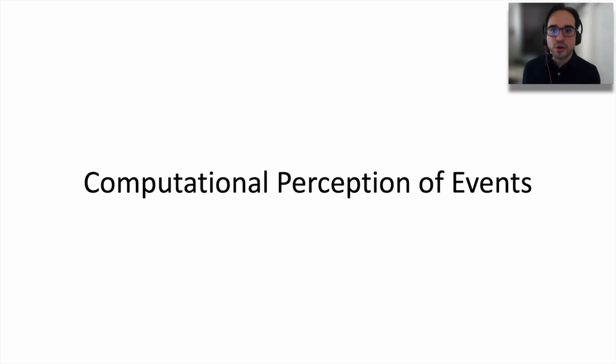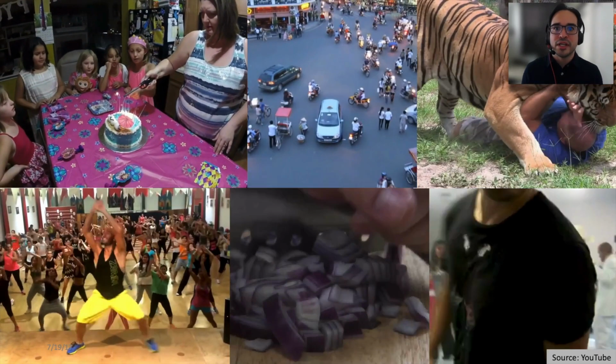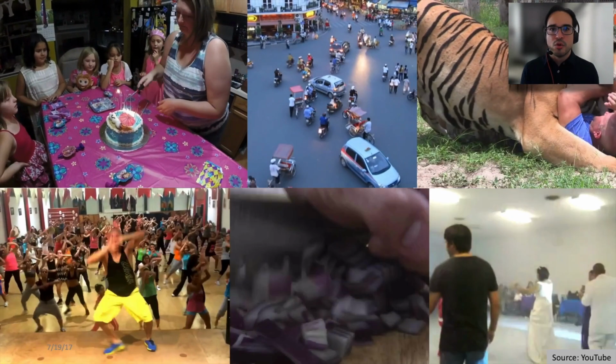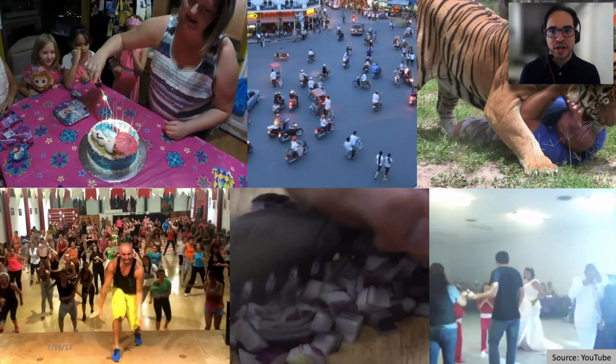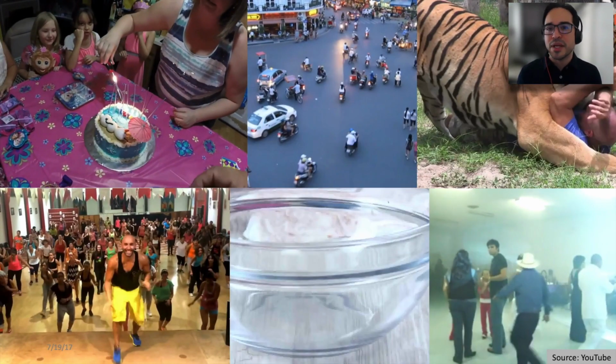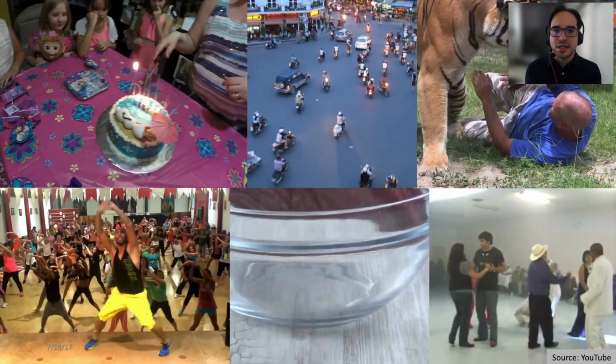So events are important and crucial for our visual intelligence, and I am interested in the mechanisms, the representations, the algorithms that can enable computer vision to perceive and understand events. Of course, for computer vision, the question is, how do we go about event understanding? And our starting point are videos, and that's because videos are the natural vehicle to capture events. When we look at the videos that we take and share, we notice that humans are the main subject in those videos. And that's no surprise.